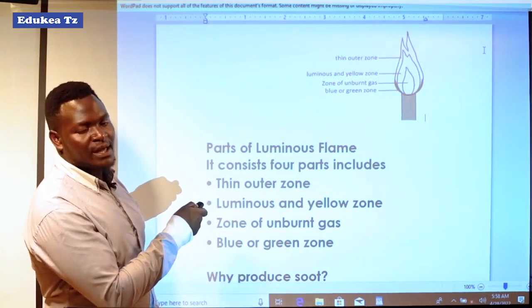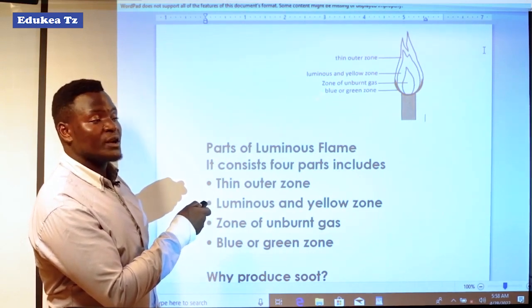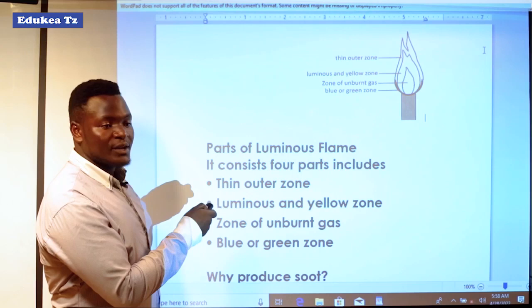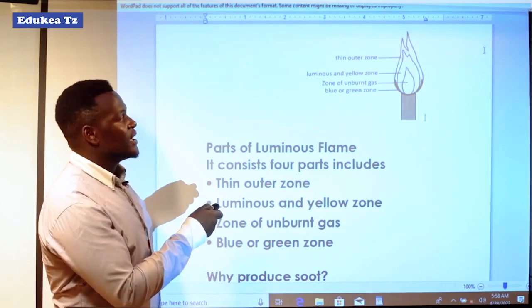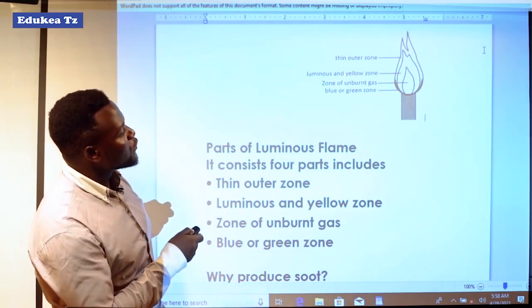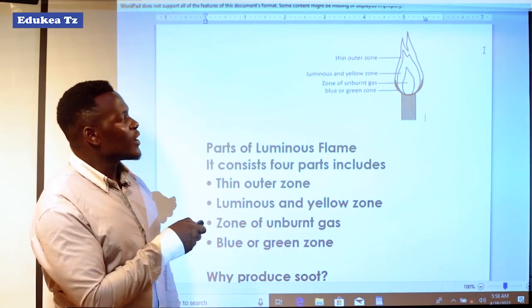As we saw, the luminous flame is composed of yellow color, and it also produces soot and does not give more heat. Another one is the zone of unburnt gas. Why zone of unburnt gas?